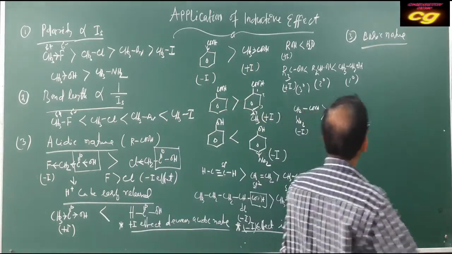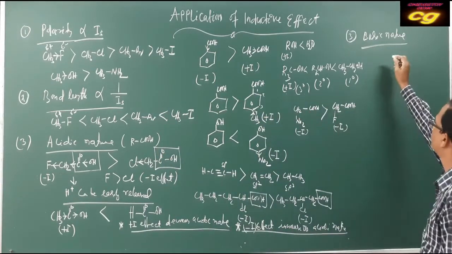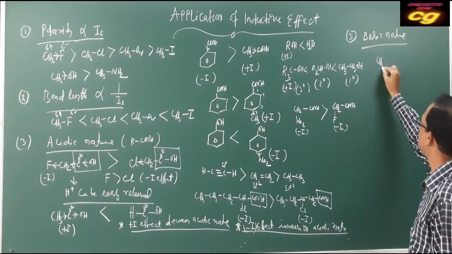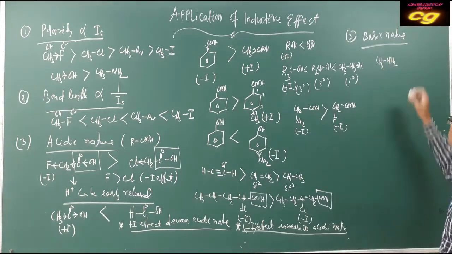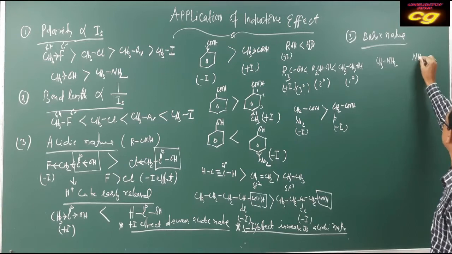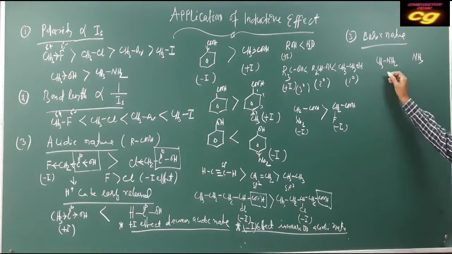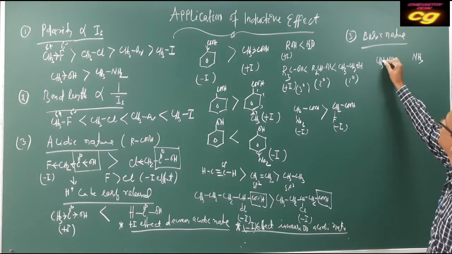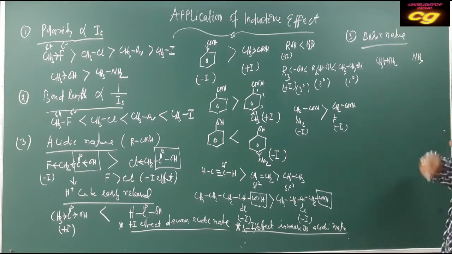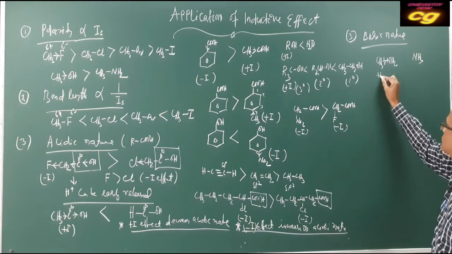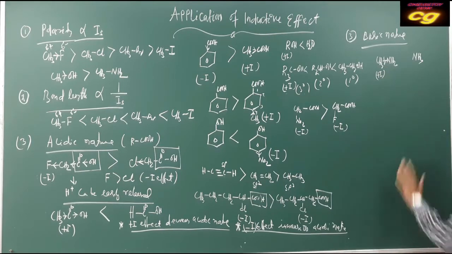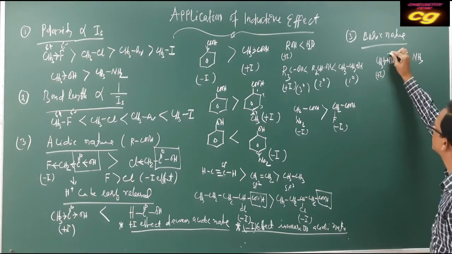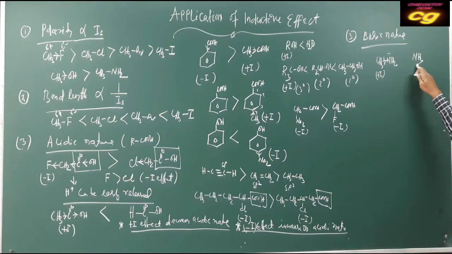For example, basic character for CH3NH2, this is methylamine, and this is ammonia. If you see methylamine, it has a plus effect. Plus effect means it supplies electrons towards nitrogen, so nitrogen's electron density increases compared to NH3.